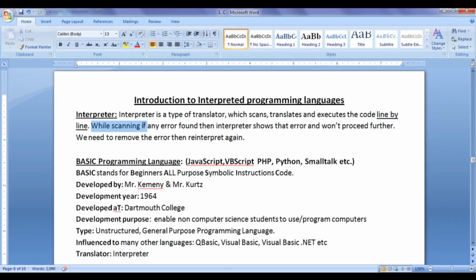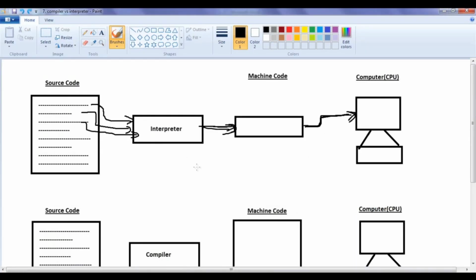While scanning, if any error is found, then the interpreter shows that error and won't proceed further. We need to remove the error, then reinterpret again. What is the meaning of that? For example, let's say Control Z. What does the interpreter do? We know that it takes the first line and scans. If there is no error, it translates that line to machine code. Then the execution happens. Then it takes the next line. It scans. If the interpreter finds an error, then what does it do? It stops further process on that line and tells that there is an error.